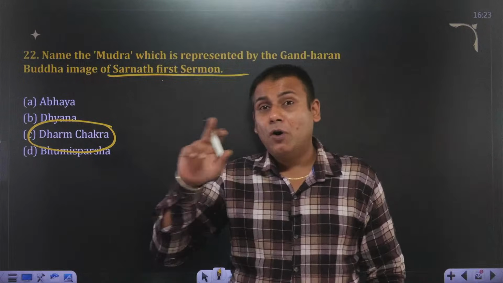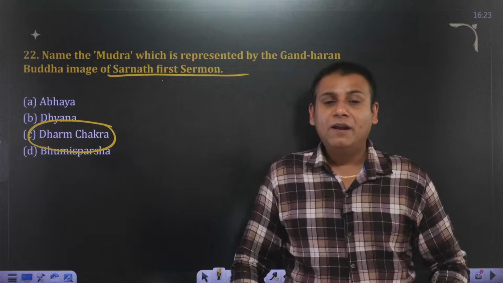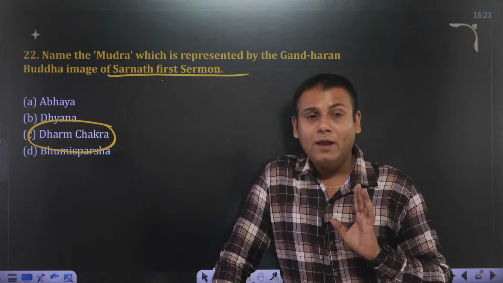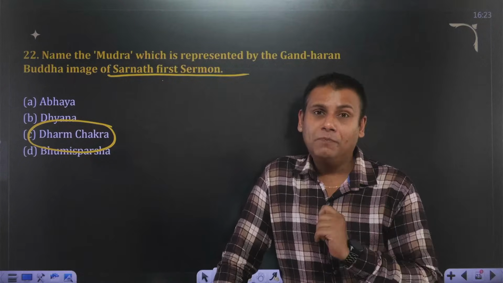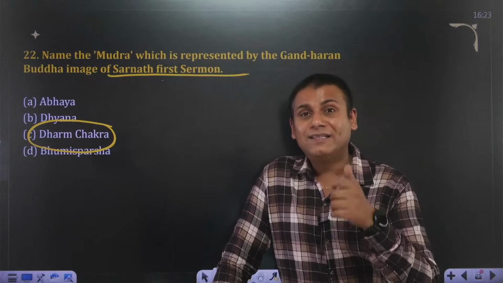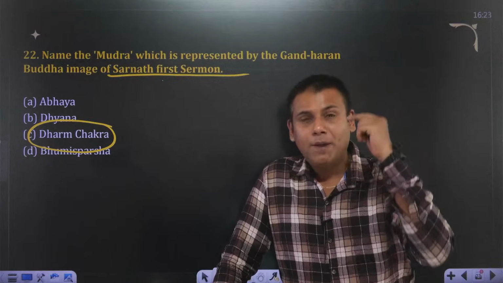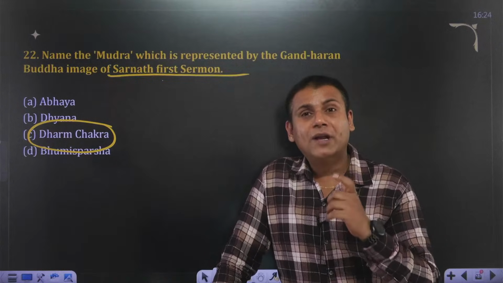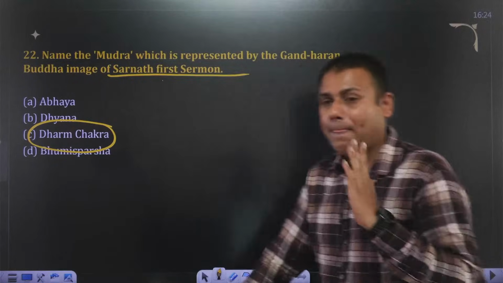No, mudras and symbols are different. Symbol, as I've told you, Heenayana followers of Buddhism believed in symbolic worship. Symbols are actually the representation of the life events of Buddha. Like lotus symbolizes the birth of Buddha. Horse symbolizes the great renunciation. Bodhi tree symbolizes the process of enlightenment, because under the peepal tree, Buddha attained enlightenment. Conch shell symbolizes the thoughts of Buddha. Hope the point is clear.